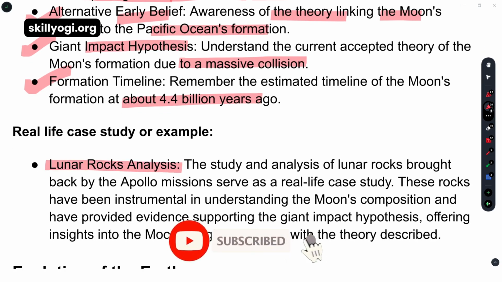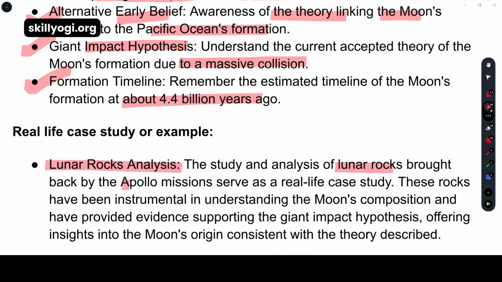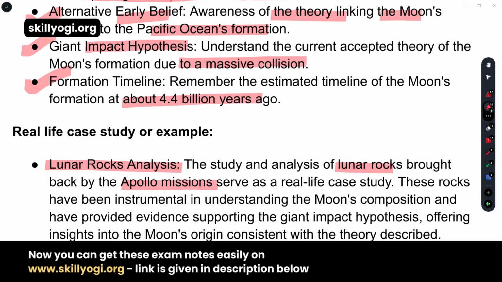Real life case study, what is written over there? The lunar rocks analysis. The study and analysis of lunar rocks brought back by the Apollo missions is very important, and it serves as a real life case study. These rocks were instrumental in understanding the moon's composition.